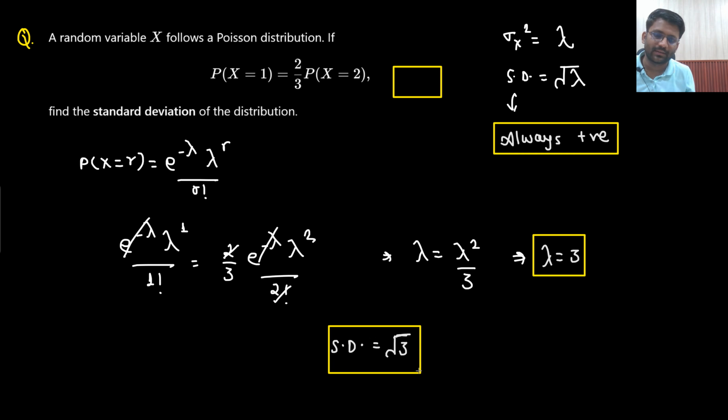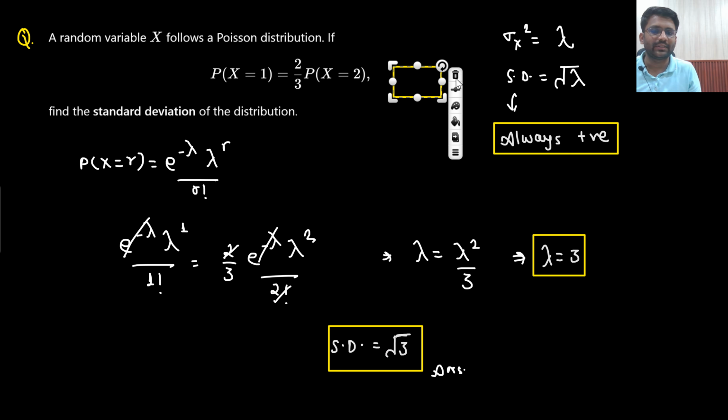This is the answer. Okay, well and good. In the examination, I guess they asked about the variance, but here I am asking about the standard deviation. Just to let you know, standard deviation will always be positive. So the answer will be under root 3.